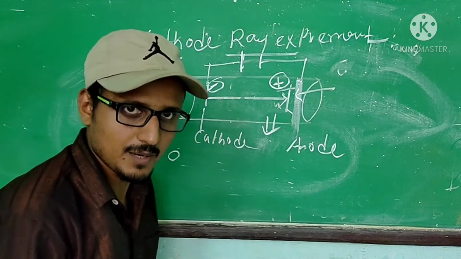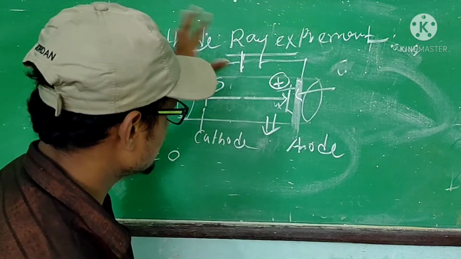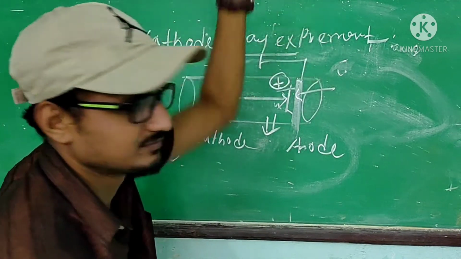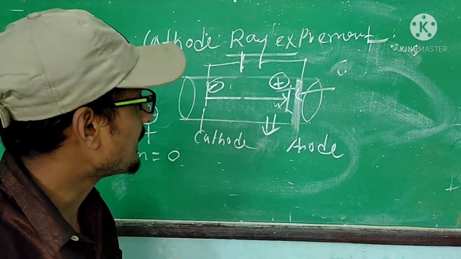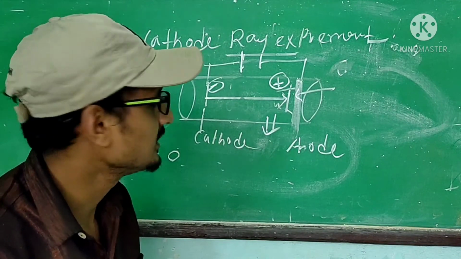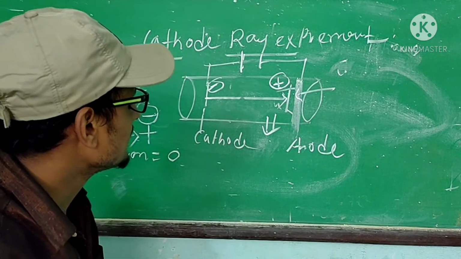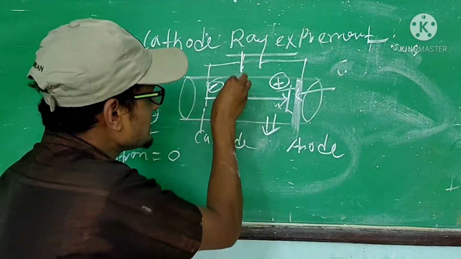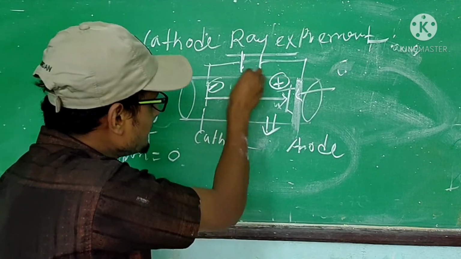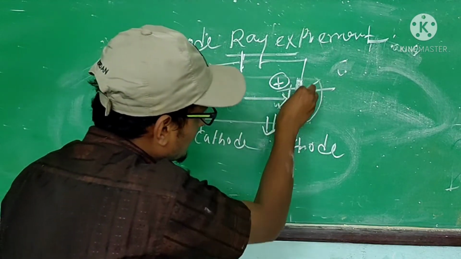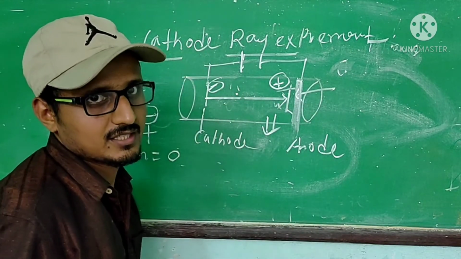Now after passing electric current, he saw an invisible ray going from the cathode to the anode. After some more experiments, he concluded that a particle is going through the gas and reflecting on the zinc sulfide.